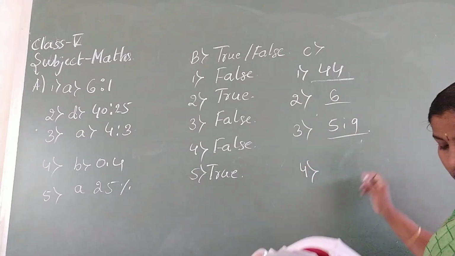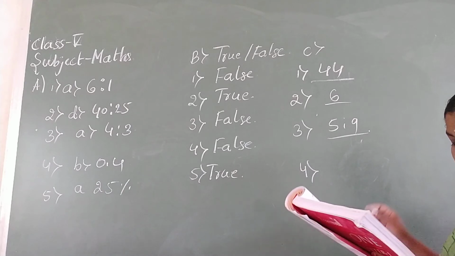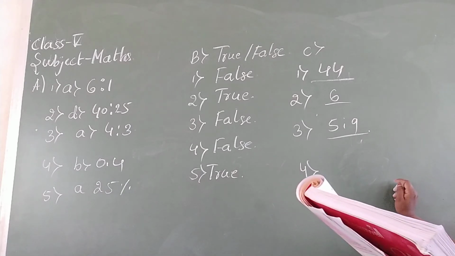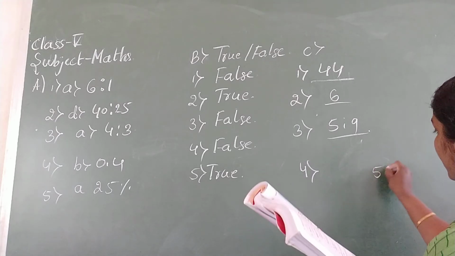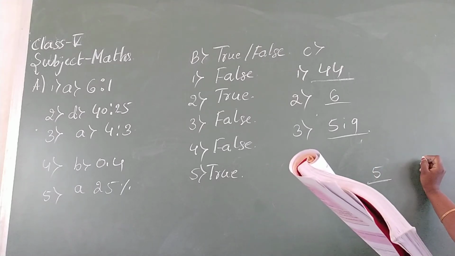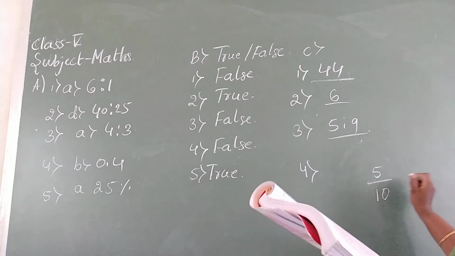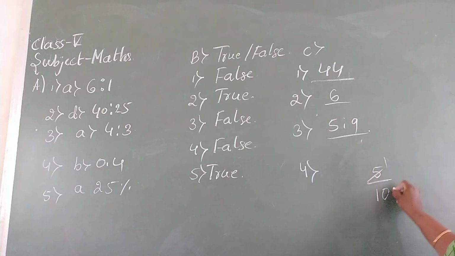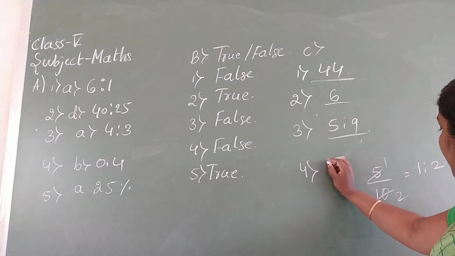Fourth one, the ratio of the area of the shaded portion to that of the whole figure is 1, 2, 3, 4, 5 are the shaded boxes. 1, 2, 3, 4, 5, 6, 7, 8, 9, 10, 10 are the unshaded. 5 is to 10. So 1 is to 2 is the answer.